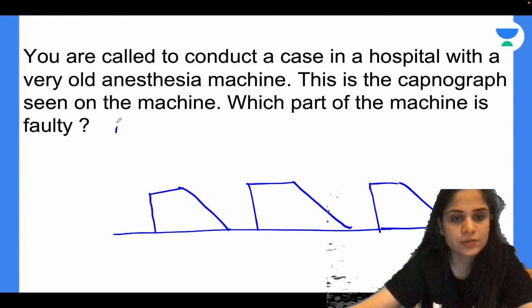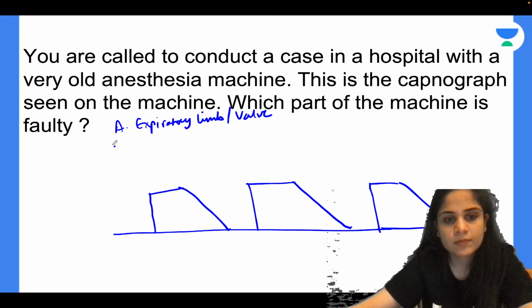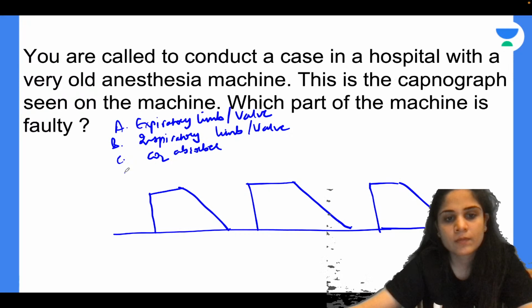I'll give you 4 options for this. A, expiratory limb or valve. B, inspiratory limb or valve. C, carbon dioxide absorber. D, needs more information.